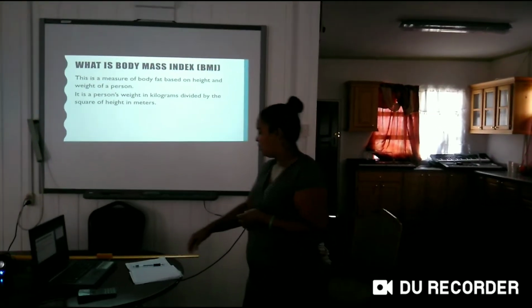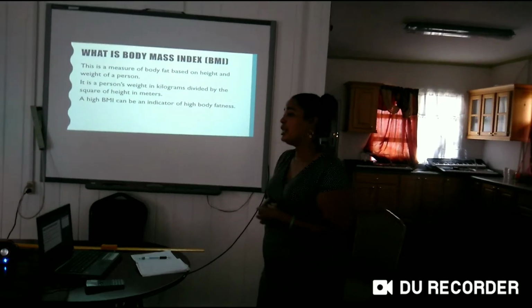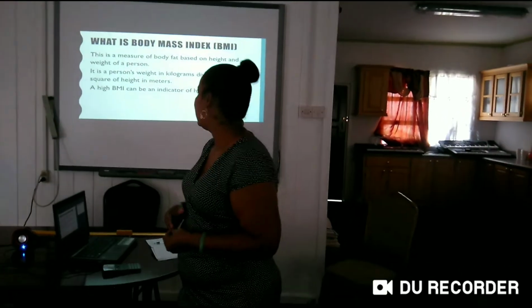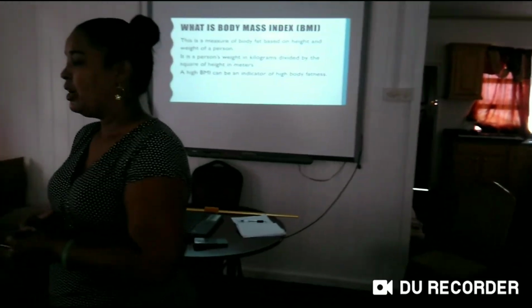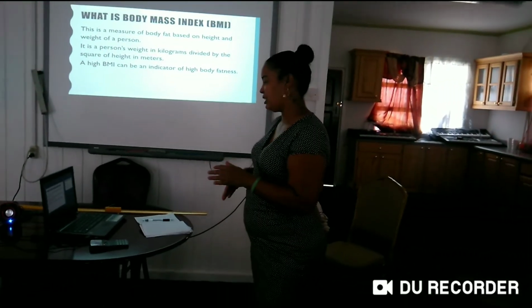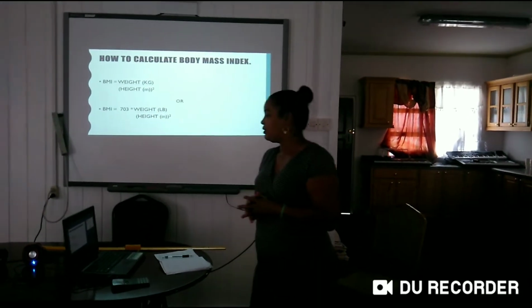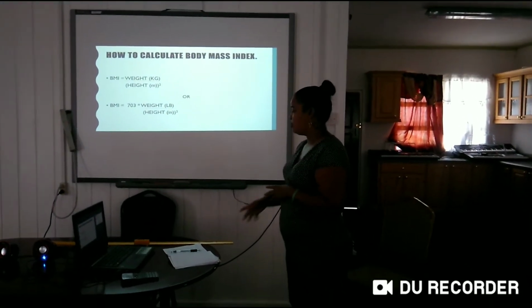Alright, great. So also a high BMI can show that the person has high body fatness, or a low BMI can show that the person has low body fatness. So we're going to move on to the formula. Now there are two formulas that can be used.